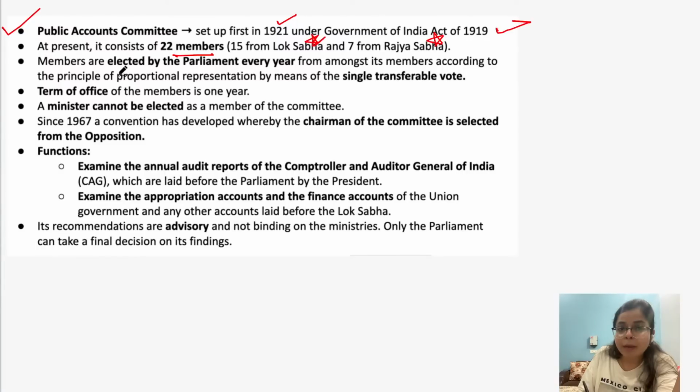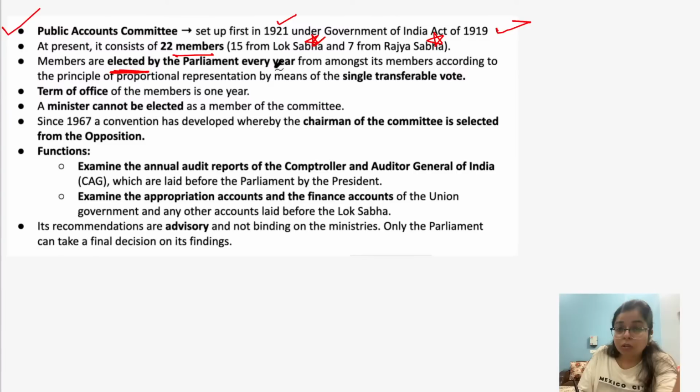So, remember, it consists of members from both Lok Sabha as well as Rajya Sabha, and in this particular committee, the members are elected by the Parliament every year through the principle of proportional representation by single transferable vote. Okay, the term of office of members is 1 year, and any minister cannot be elected as a member of this committee. Now, there is a convention that since the year 1967, the chairman of Public Accounts Committee is selected from the opposition, right?